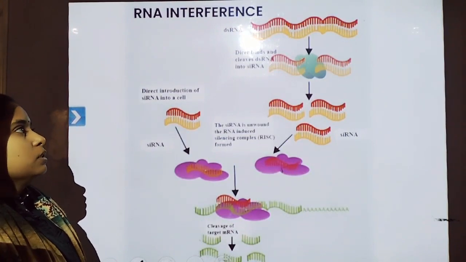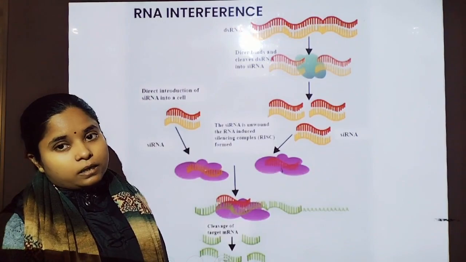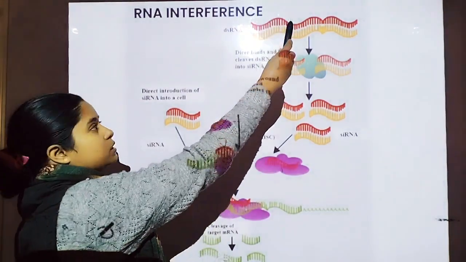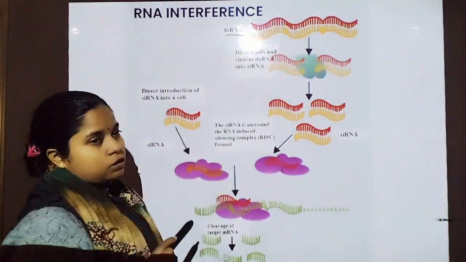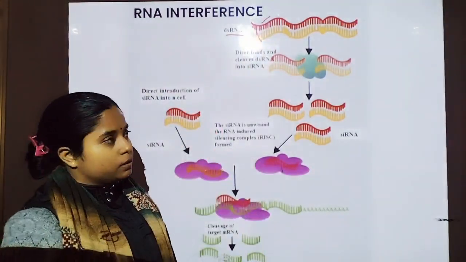What happens during the synthesis? When the antisense and sense RNA form in the tissues, the double-stranded RNA shows both the sense and antisense strands of RNA.